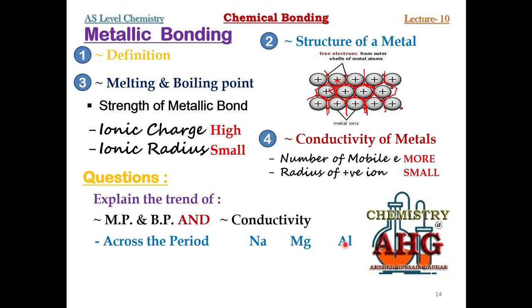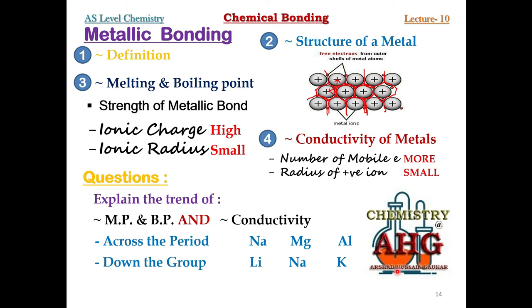Now I am giving you another question for elements down the group. Just pause the video, write down the answer to that question, then I will tell you the answer. The question is again, explain the trend of melting and boiling point and conductivity down the group. The elements of group number 1 are in front of you: lithium, sodium, potassium.